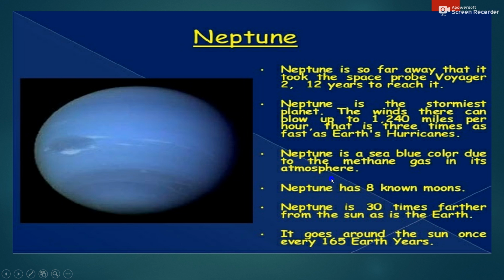You can imagine how much time it takes to revolve around the Sun.